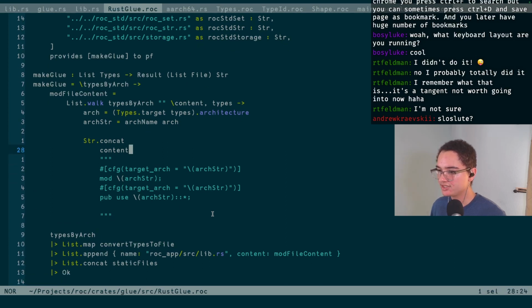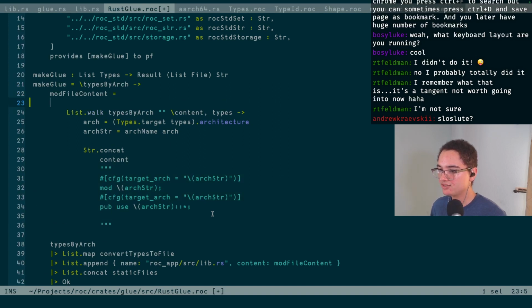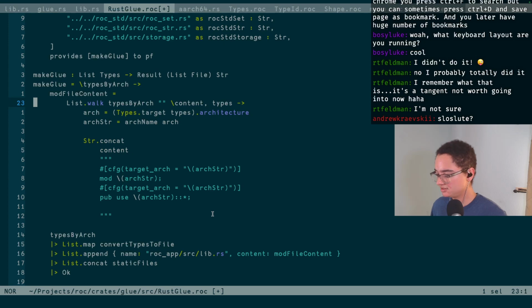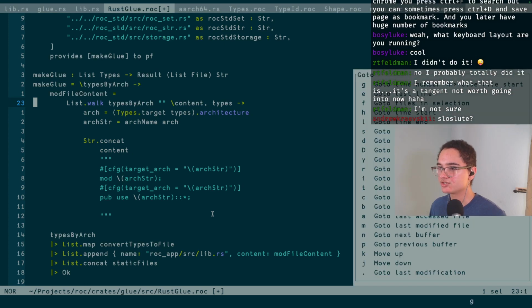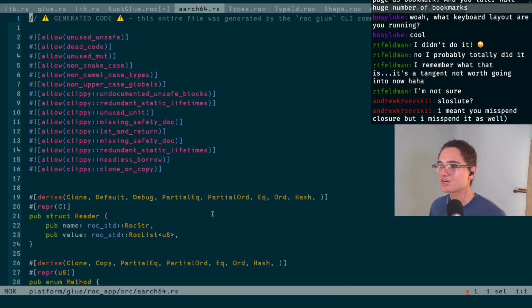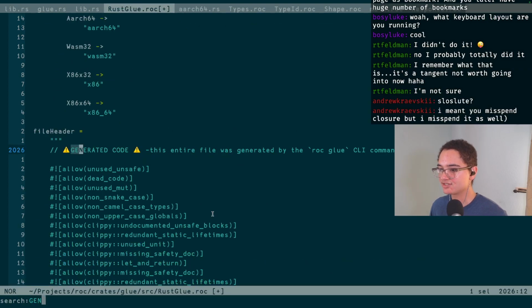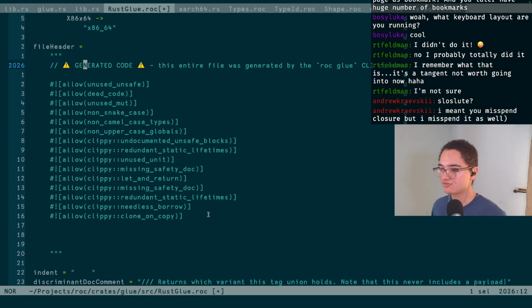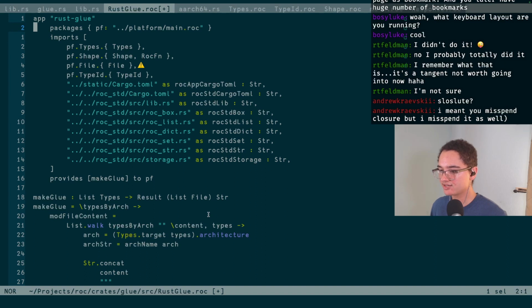But so this is us building that library file. We're just concatenating all of these together. Oh, and so the mod file content just needs a warning message or whatever. Do we have that as a variable? I don't know how to search for emojis. I think it's a generated code in the middle. Yeah, let's see if generated comes up. Ah, here it is. Generated code. Yeah, okay, it's just file header. Let's just throw the file header into there, and that will also fix this.